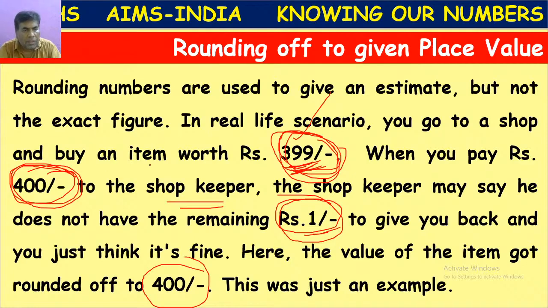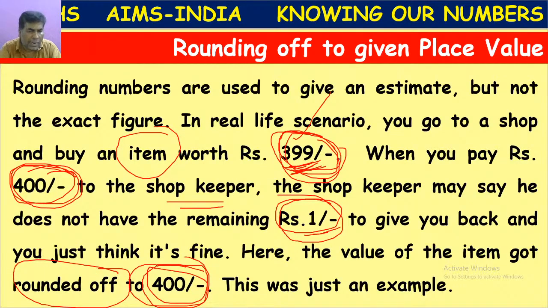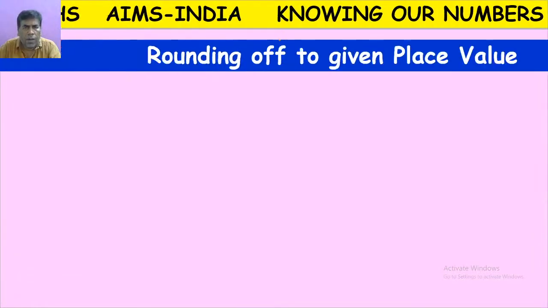So what does it mean? The value of the item is rounded off to 400. Rounding off means to make it equal to the nearest number which has zeros. That is called rounding off. In real life, when there is no change, we come across this rounding off situation.